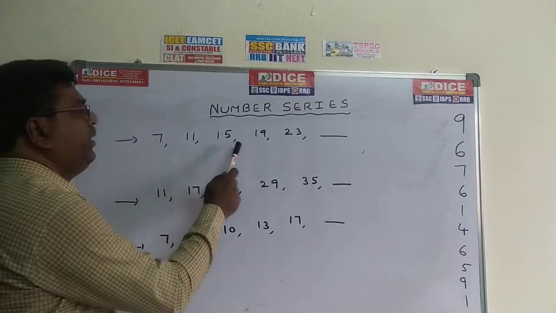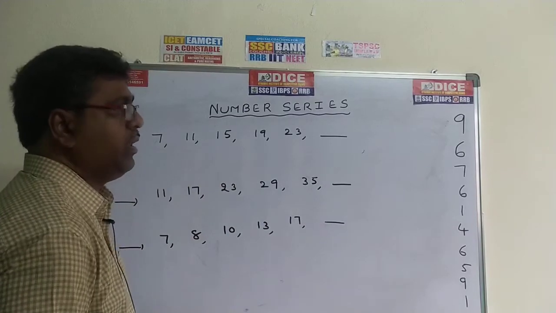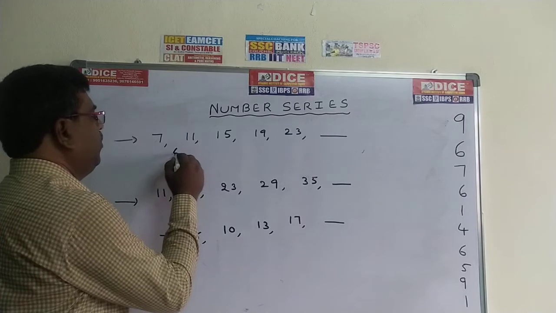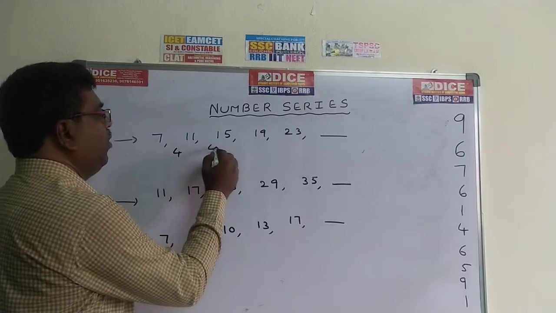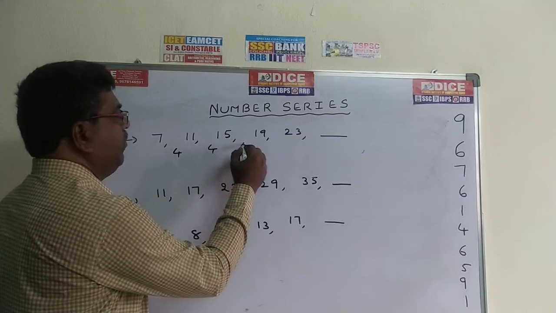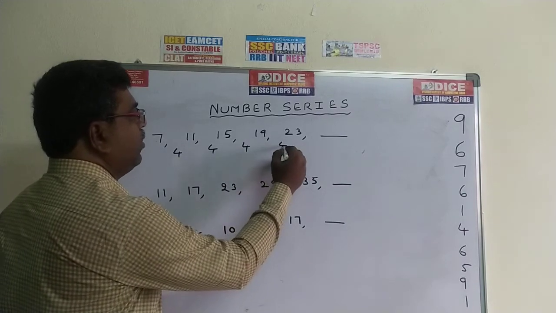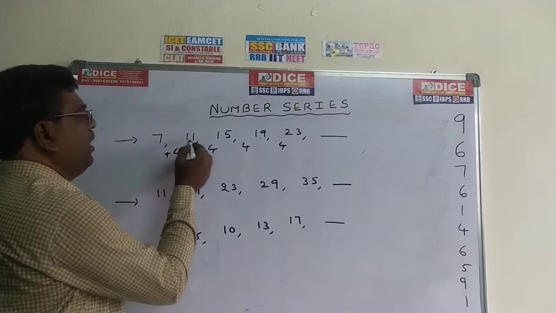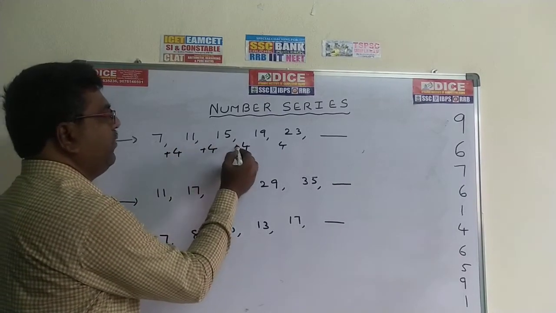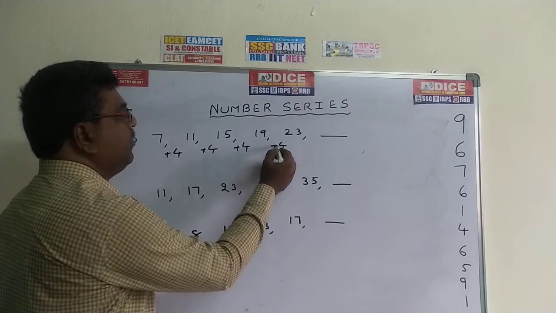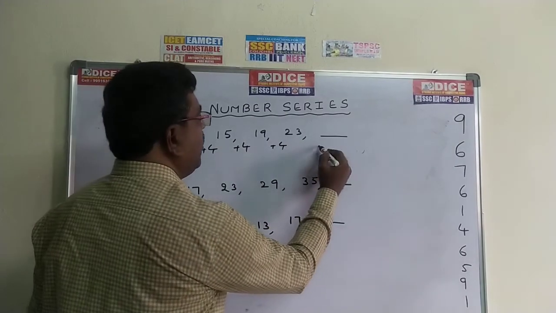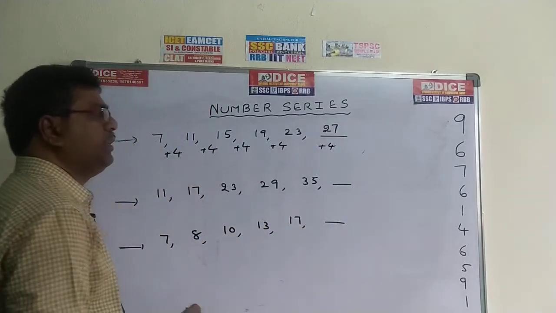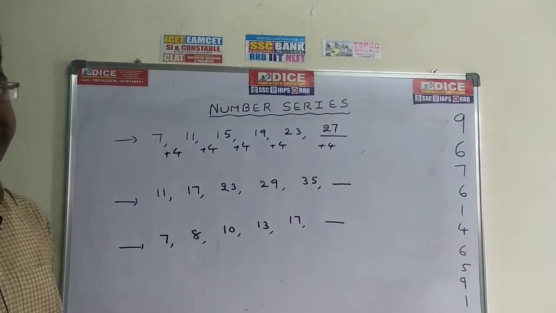7, 11, 15, 19, 23. Here the difference is 11 minus 7, the value is 4. 15 minus 11, 4. 19 minus 15, 4. 23 minus 19, 4. So every time the difference is 4. Or 7 plus 4, 11. 11 plus 4, 15. 15 plus 4, 19. 19 plus 4, 23. So now 23 plus 4, the value is 27. That is the first answer.